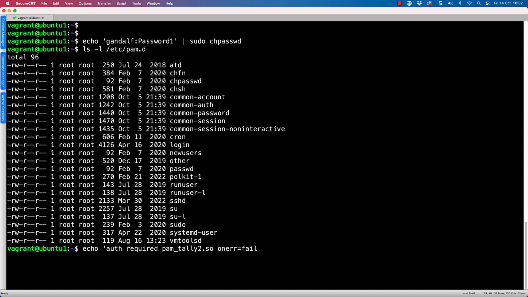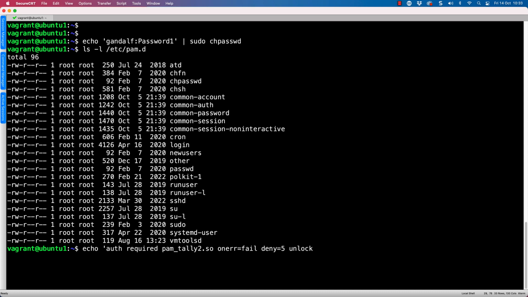On error, that will equal a failure. That seems fairly obvious. Deny equals 5. So we're going to allow a fairly generous 5 bad login attempts. But then if we haven't put in a correct password, we are going to be locked out.